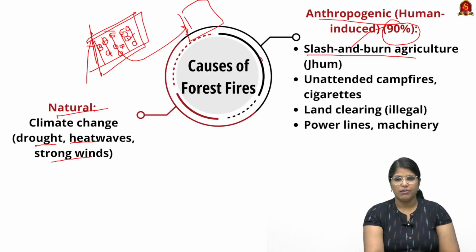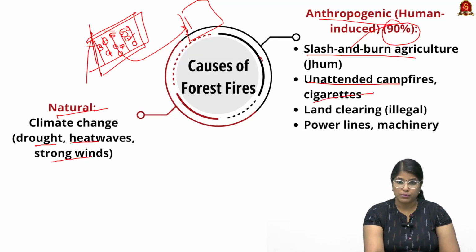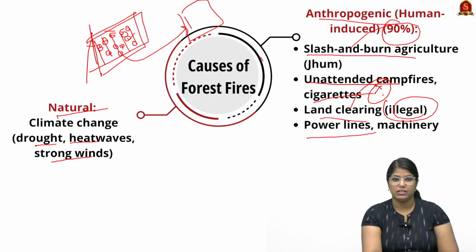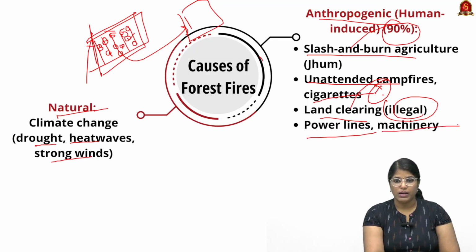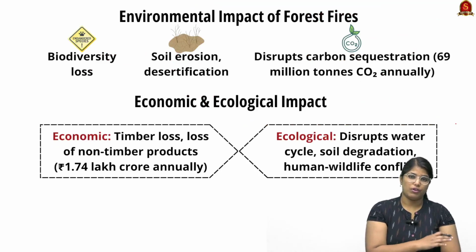And we have unattended campfires that also lead to forest fire, especially the cigarette butts, which actually cause some of the biggest forest fires. And the land clearing which happens illegally, for which fire is used. And power lines, sometimes due to wind, they just crash with each other and lead to a fire breakout, and any kind of machinery usage. So these are all certain causes of forest fires.